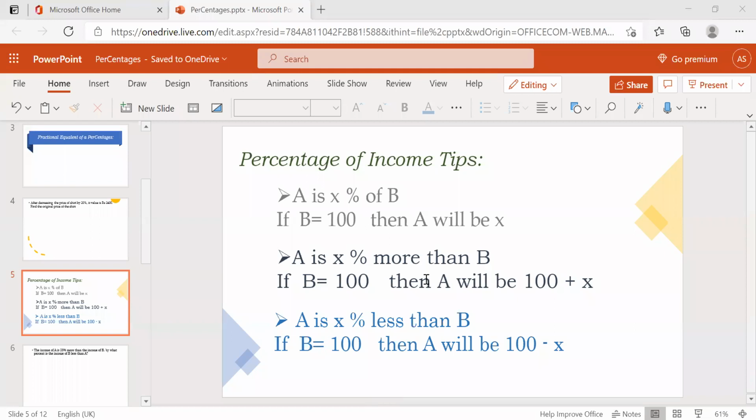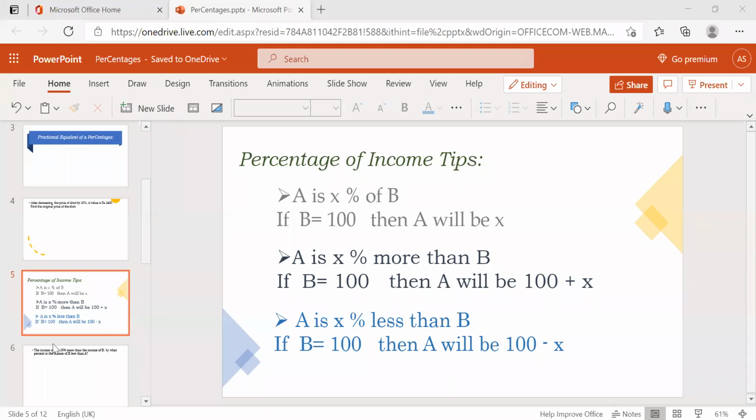A is X percent more than B. Then if B is 100, then A will be 100 plus X. However much more percentage they give, that much will be increased for A. And come to the third one: A is X percent less than B. If B equals 100, then A will be 100 minus X.